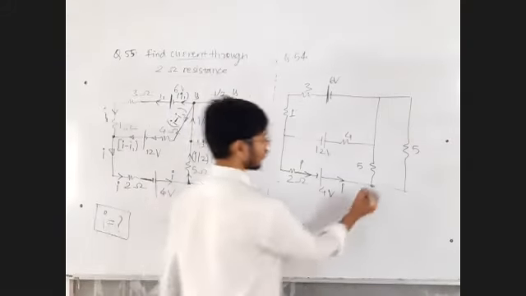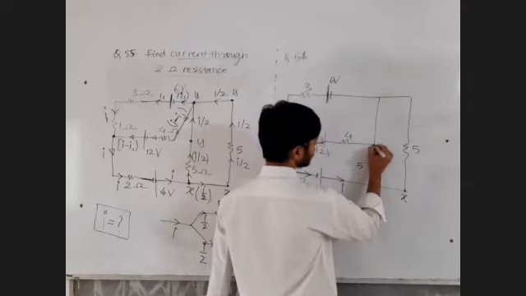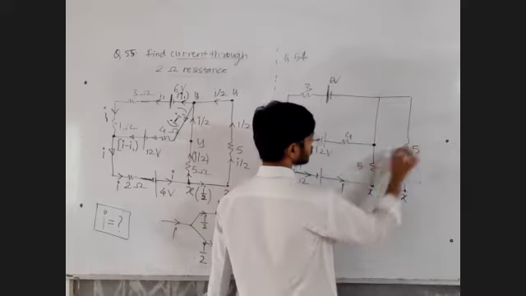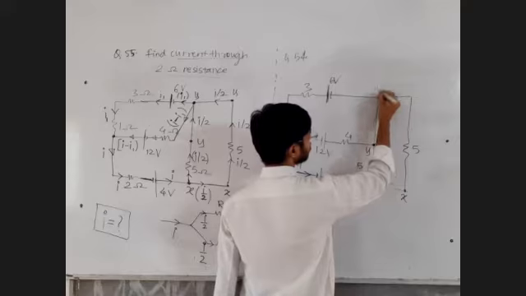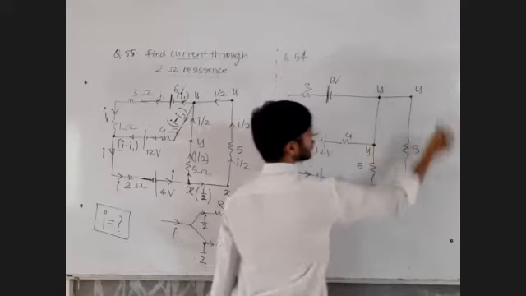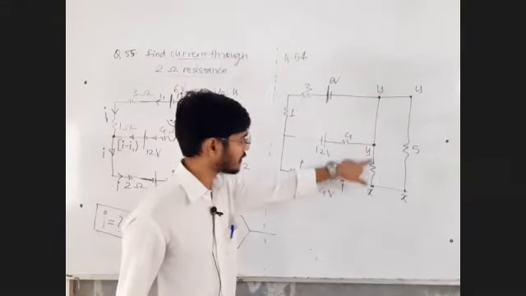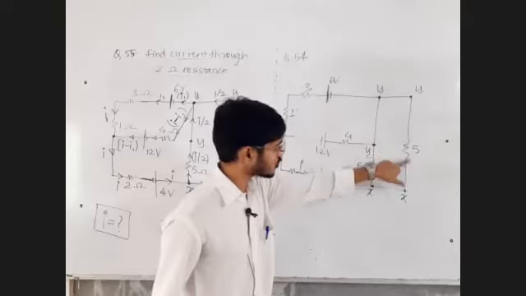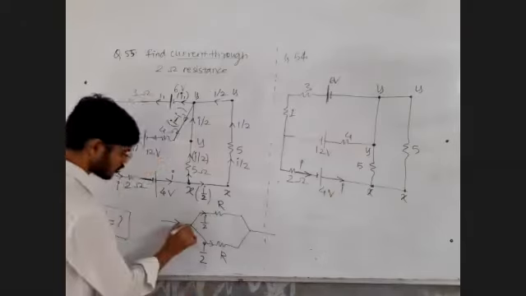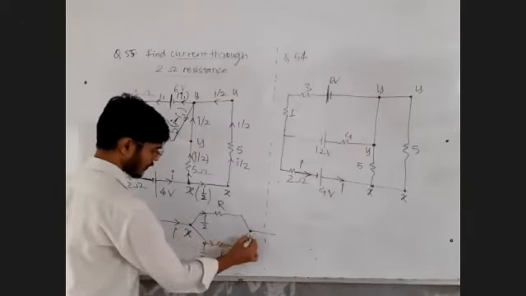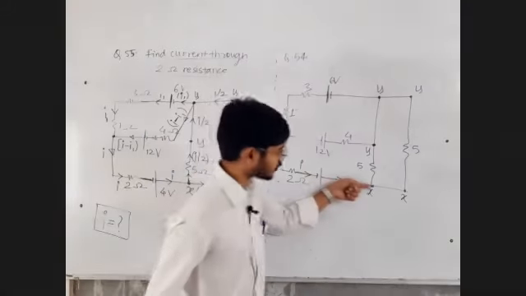Why? Because if you observe this carefully, this point, if I assign it as point x, then this point, if I say it as y, this point is also y, and this point is also y. So this 5 ohm resistance is in between points x and y. This 5 ohm resistance is also in between points x and y. This 5 ohm resistance is also in between points x and y. So this is effectively your x point, this is effectively your y point, and there is a current I entering at this point.